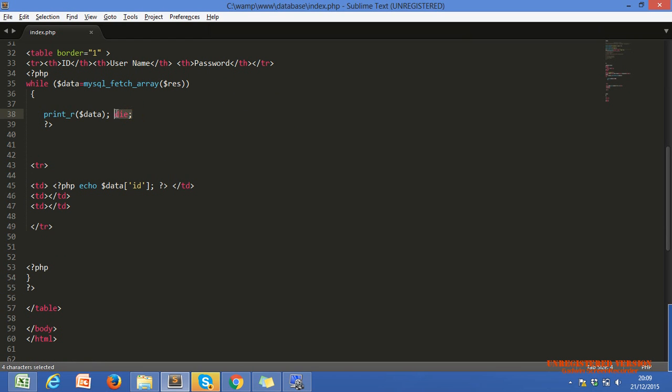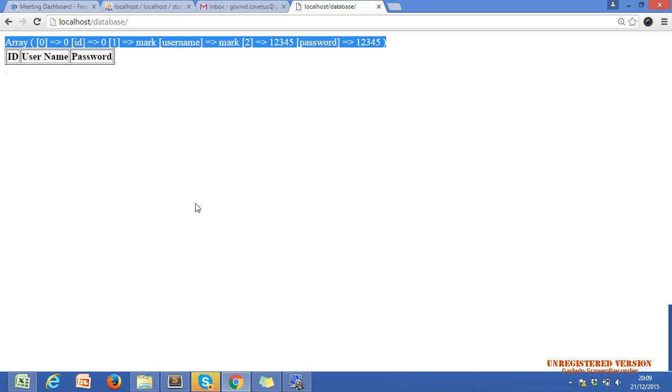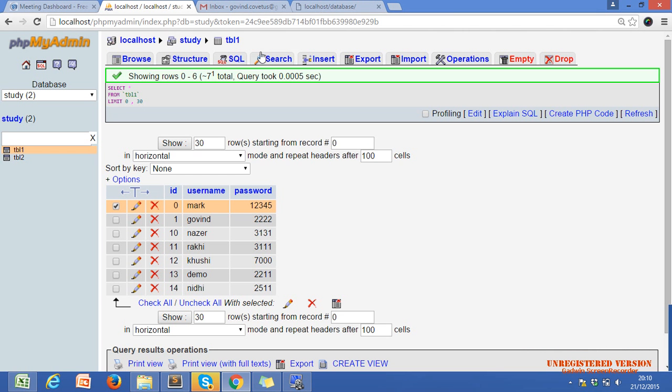I just stop the execution using the die statement, for seeing whether it gives the result row by row or not. Yeah, it is giving us results row by row. This is the first iteration of the while loop. Likewise there is a second iteration, which will give us the second row. Okay, Nazar?